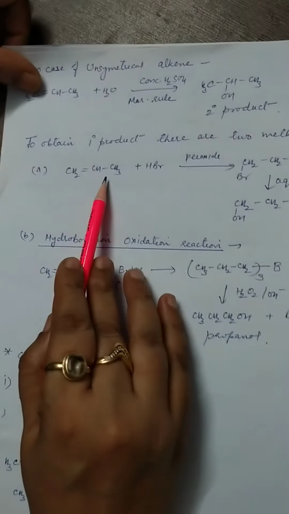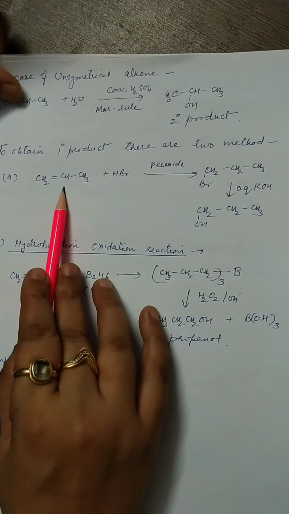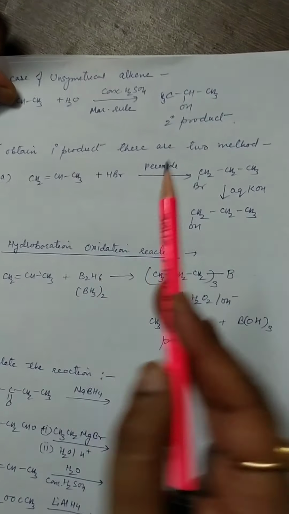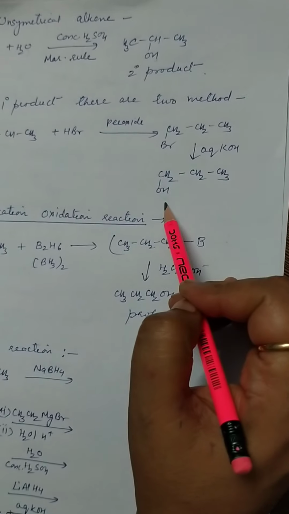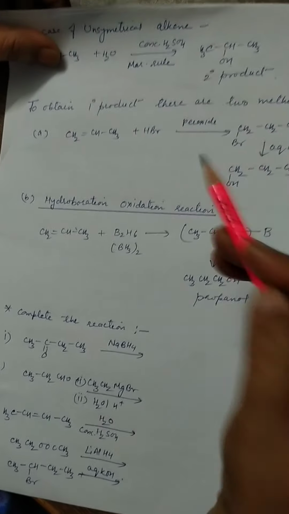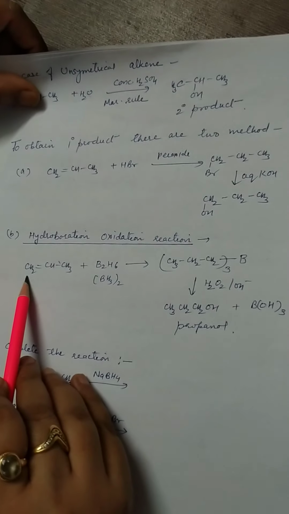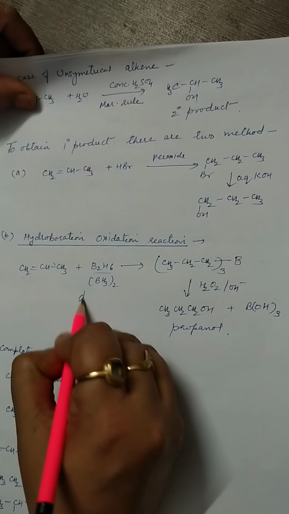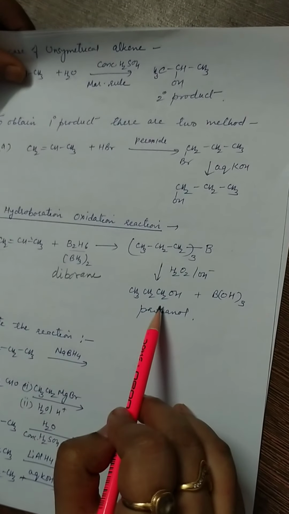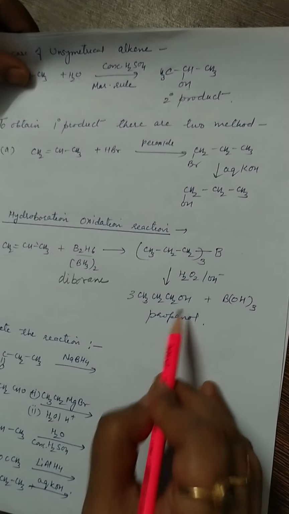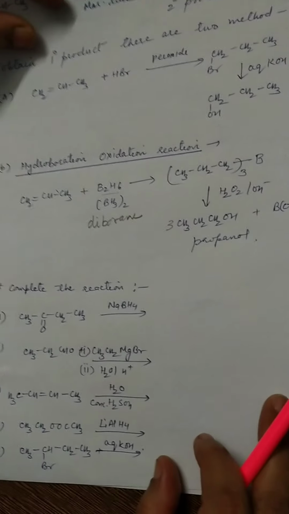In that case, either we use the reaction of an unsymmetrical alkene with HBr in presence of peroxide, 1-bromopropane is formed, and further this reacts with aqueous KOH and a primary alcohol is formed. Or to directly prepare a primary alcohol, we use the hydroboration oxidation reaction. In this case, we use diborane. This diborane first converts into trialkyl borane, and further it converts into propanol, or you can say the primary product. So this is all about the preparation methods of alcohol.